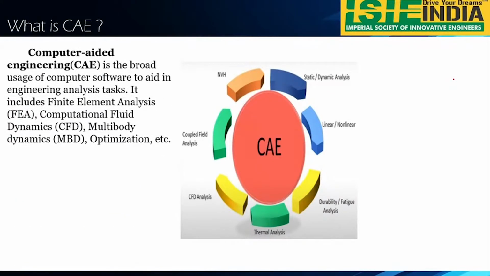So you can see here, computer aided engineering is broadly used software in engineering. It is used for finite element analysis, CFD, multi-body dynamics and optimization. Optimization is very important in the CAE field. A good example: in olden days, we had a big television, but now we have LED and LCD. That is nothing but optimizing.